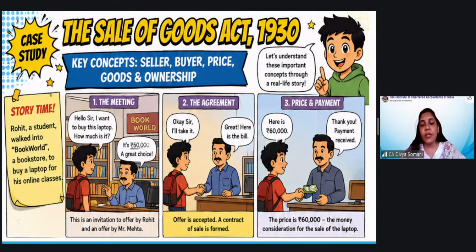However, if it was a case of agreement to sell, then in that case, seller would have been the owner, because ownership in agreement to sell will pass on some future date. We will come across those examples also. So for the time being, we are okay with this, right? So I'm just moving forward.